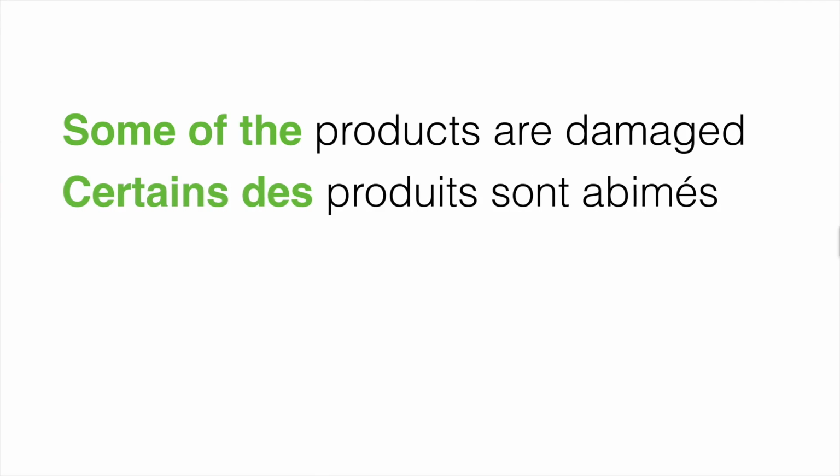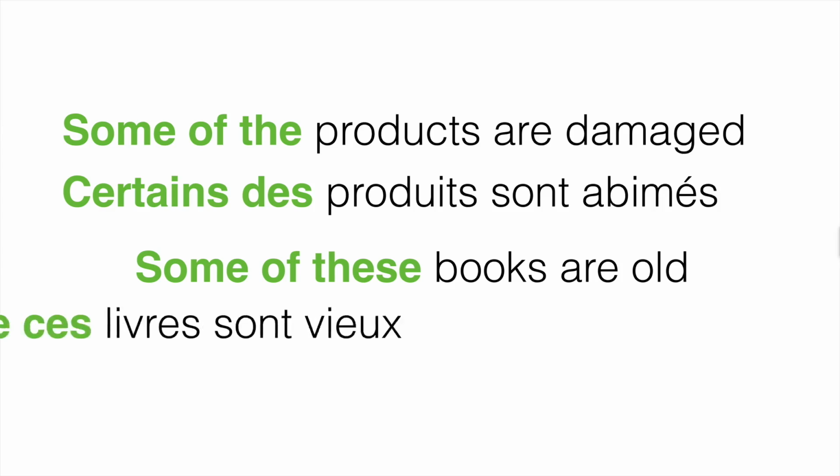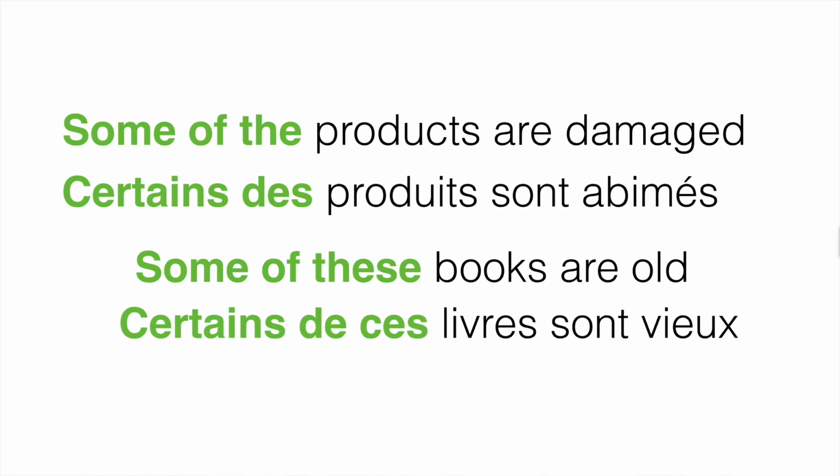So we can say, certains des produits sont abîmés. Certains des produits sont abîmés. Des is the translation of the here. Some of these books are old. How to translate these here? Certains de ces livres sont vieux. Because ces is the plural, we don't need to repeat two plurals, so we say de. Certains de ces livres sont vieux.